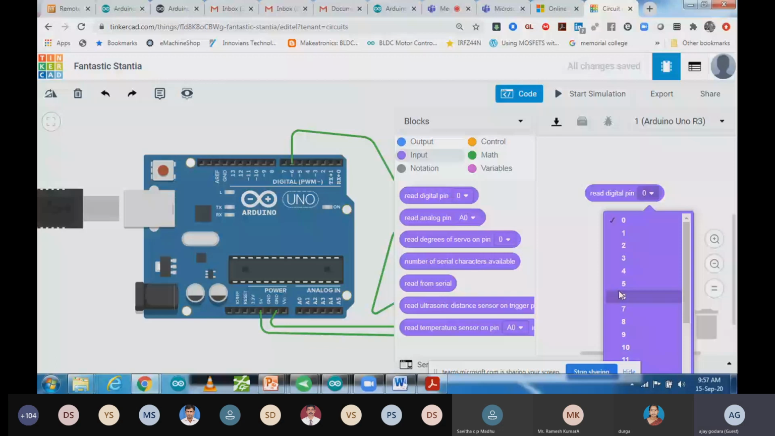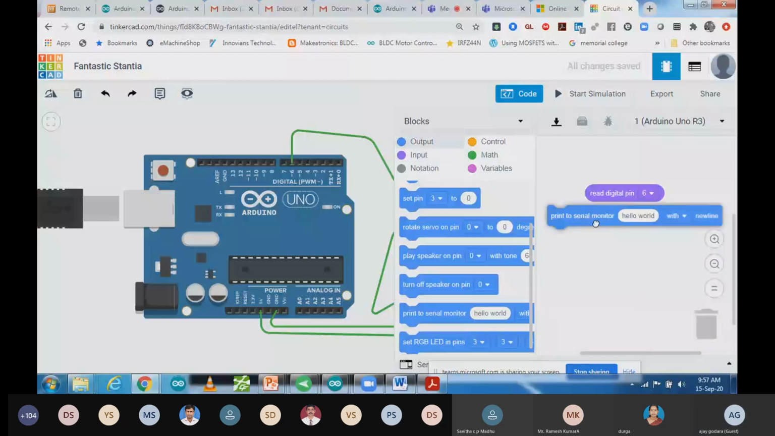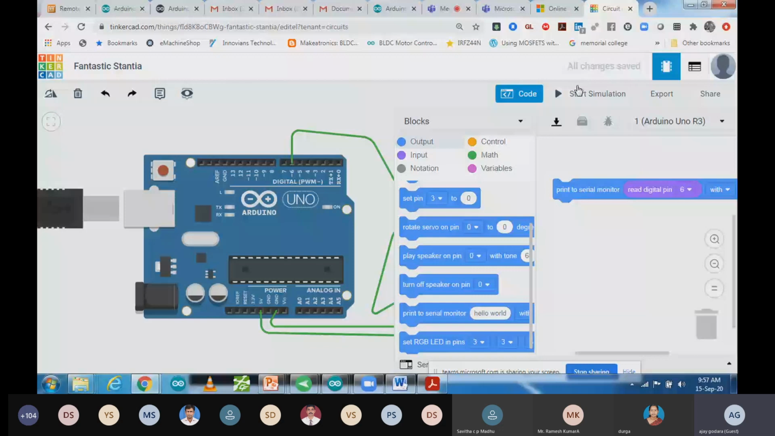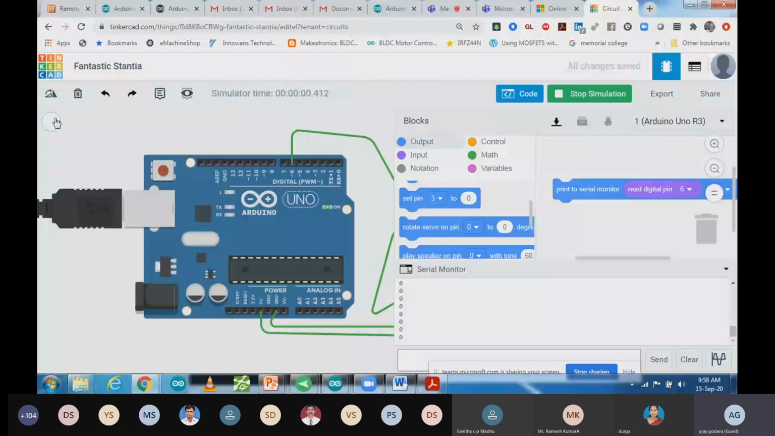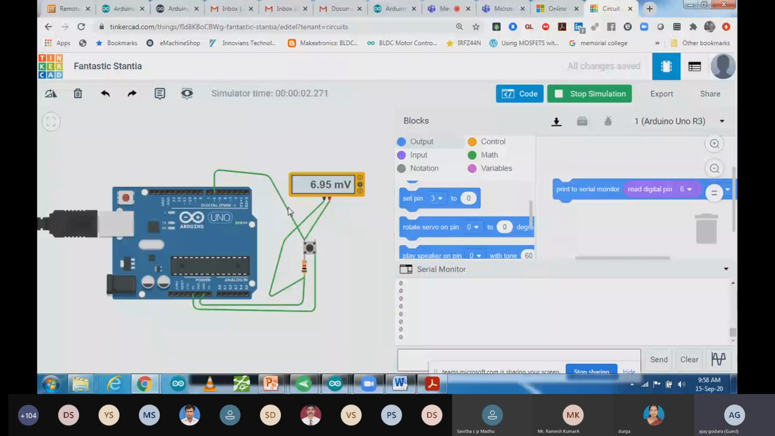So now what you can do is start the simulation. Let me show you. Yes, by default we are getting 0 signal. As I press this button, we are getting 1, because when we provide 5 volt over here, Arduino will read it as high, otherwise it will read it as low. High over here means 1. So as we provide 5 volt, we get 1, otherwise 0. So that is digital read using a push button.